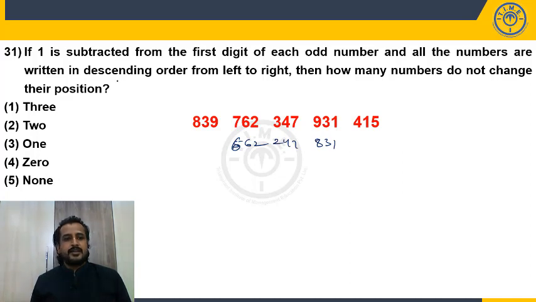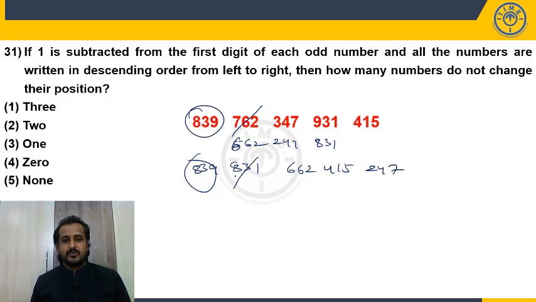And the numbers are written in descending order from left to right. So descending order means highest to lowest. So highest will be 839, second 831, third 662, fourth 415, fifth 247. Then how many numbers do not change their position? 839 first position, 762 831 no, 347 662 no, 931 415 no, 415 247 no. So how many numbers remain in the same position? Only one number, that is 839. So 1 is in choice 3. So choice 3.